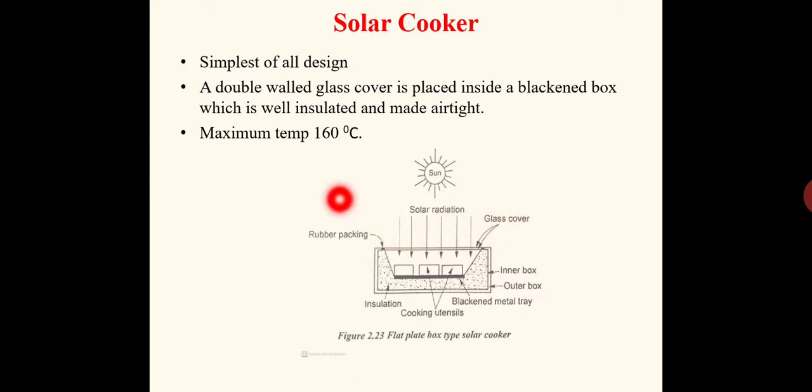Solar radiation having lesser wavelength will be easily transmitted through this solar cover, but once it is getting reflected back, the radiation wavelength will be increased. That means increased wavelength rays cannot go outside the glass plate, so everything is trapped inside. That is the basic principle based on the solar radiation wavelength. Lesser wavelength radiation can go inside, but higher wavelength radiation cannot go outside. Okay, that is all.